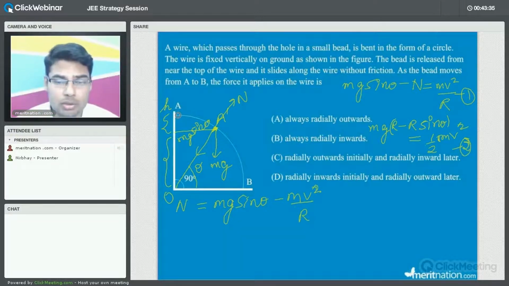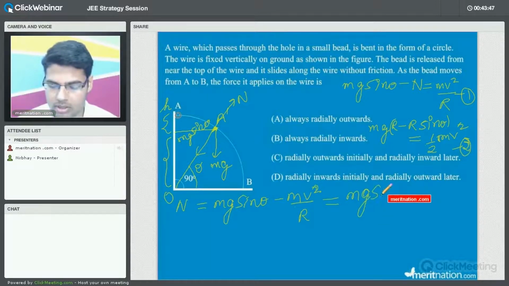So these are just basic calculations. There is no direct application of a formula, you have to have the concept along with you. So just try to substitute it from equation 2. You will get mg sine theta minus twice of mg times R minus R sine theta, divided by capital R, right?